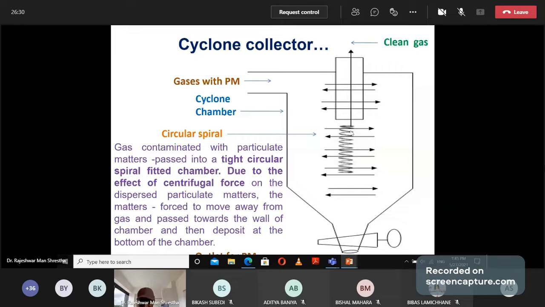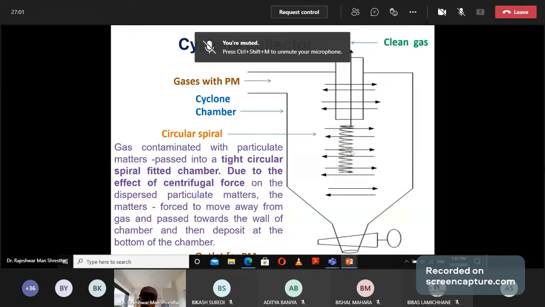The circular spiral is moved by means of external force, and due to the effect of centrifugal force, the dispersed particles are forced to move away from the gas and pass to the wall of the chamber, and strike on the wall of the chamber. On striking the wall, they come down to the bottom part of this cyclone collector, and the collected particulate matter at the bottom can be removed from this outlet.